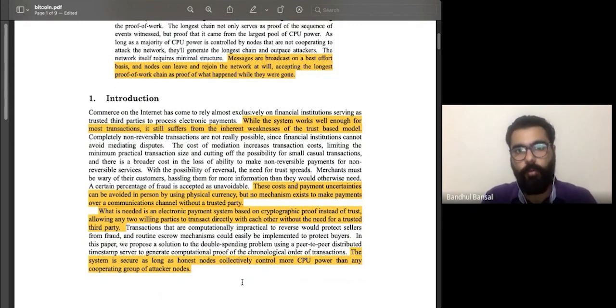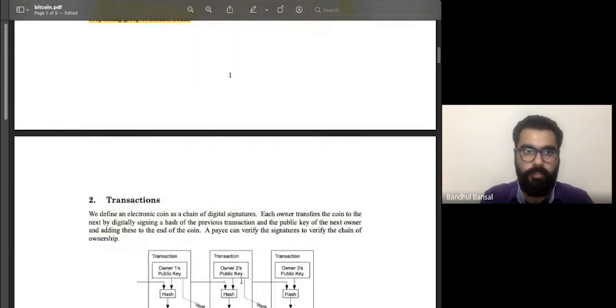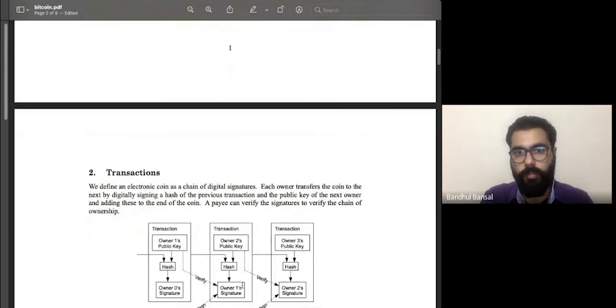And what we'll try to cover in the next video is transactions, the basics of transactions, and how a transaction is made on the Bitcoin network.